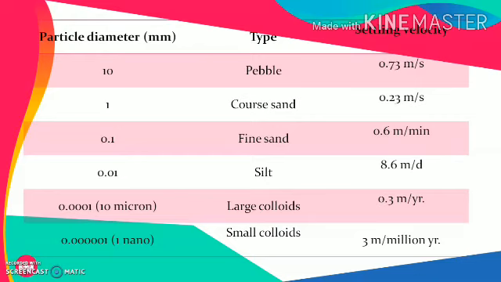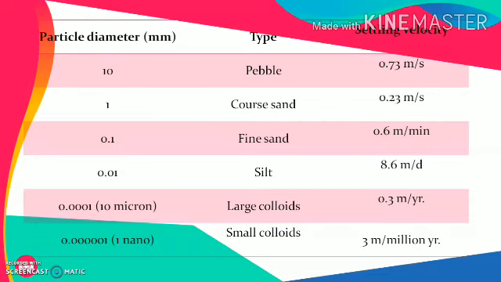If we have coarse sand with a particle diameter around 1 mm, it will settle at a much slower rate, 0.23 meter per second. If we have very fine sand, the diameter of which is in the range of 0.01 millimeter, then it will settle at a rate of 0.6 meter per minute, which is very little compared to the previous two cases.